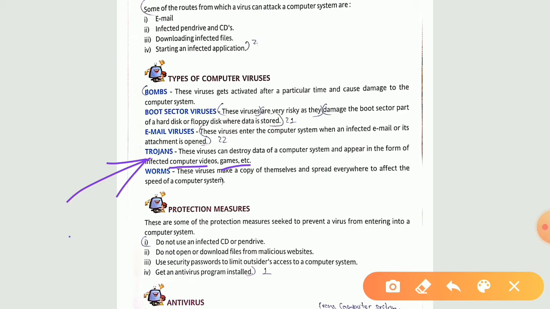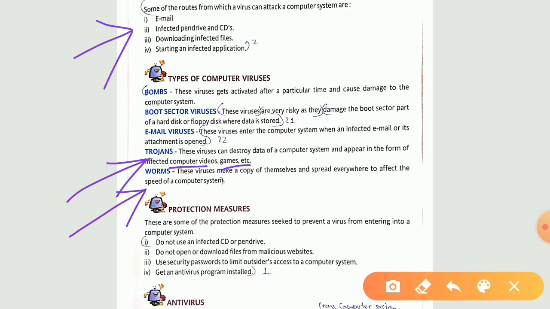Now see the last one, that is your worm. These viruses make a copy of themselves and spread everywhere to affect the speed of a computer system. They enter into your system through any of the routes that were given above. Through any of the routes, worms can enter your computer system, and then they make a copy of themselves and spread their copies everywhere.